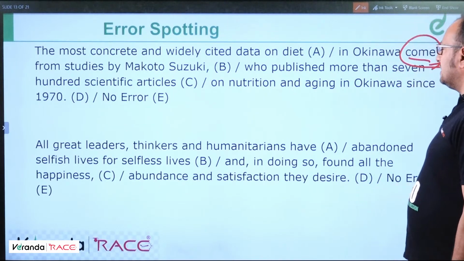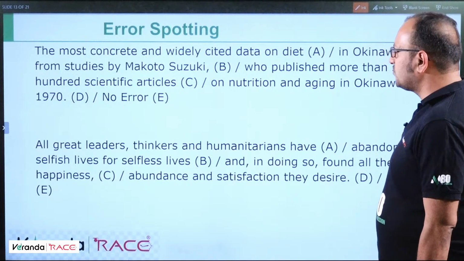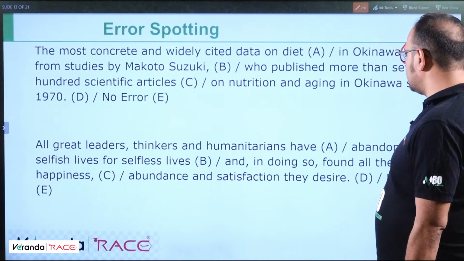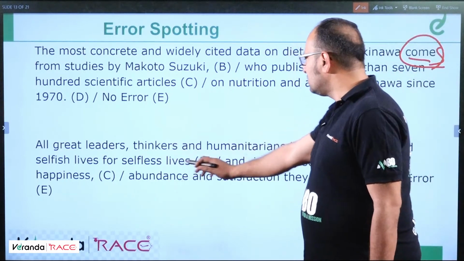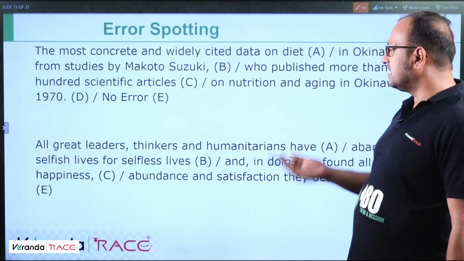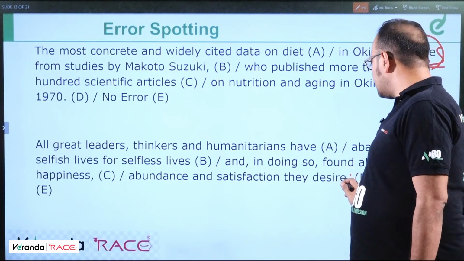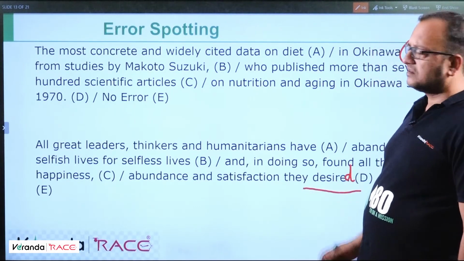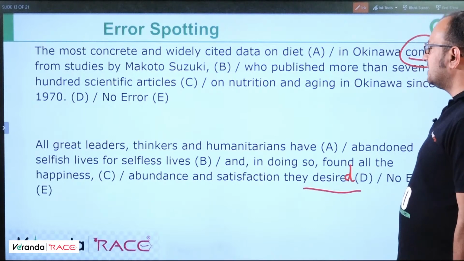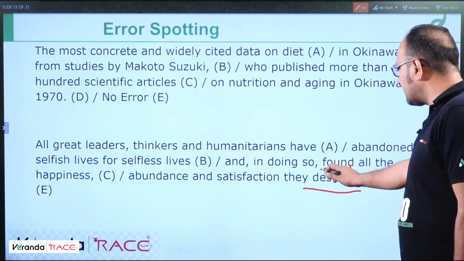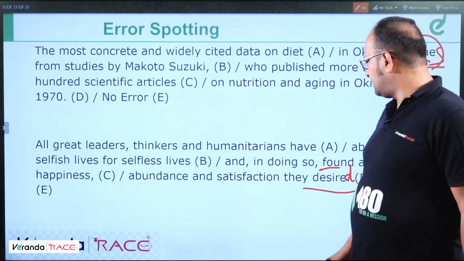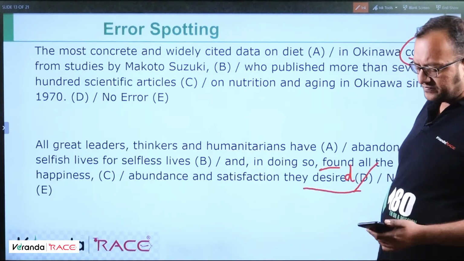All great leaders, thinkers and humanitarians have abandoned selfish lives for selfless lives, and in doing so found all the happiness, abundance and satisfaction they desired. Why? I'll tell you. It talks about the great leaders or great thinkers, which was in the past, so it should be desired. It should be past tense. In doing so found, it's past tense, all the happiness, abundance and satisfaction they desired. So the error is in part D, which should be desired, right?